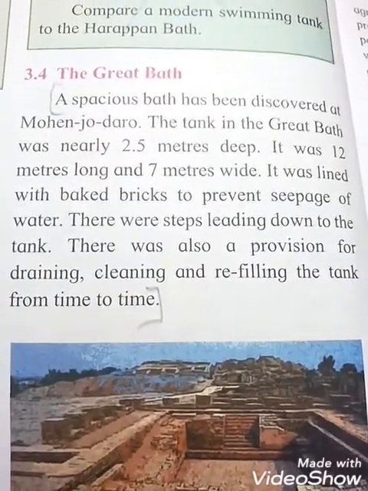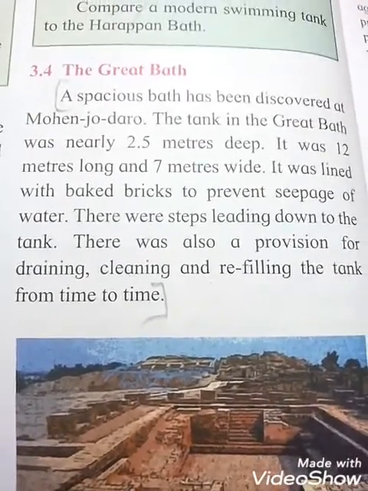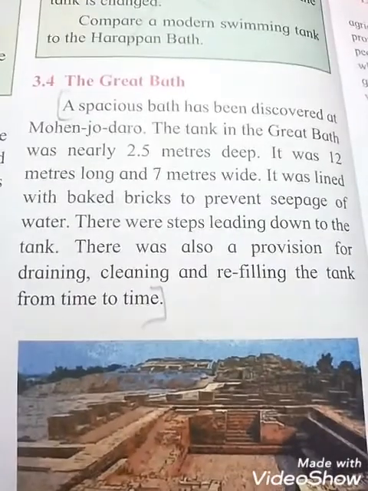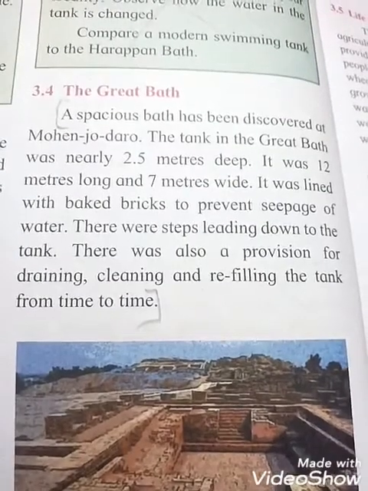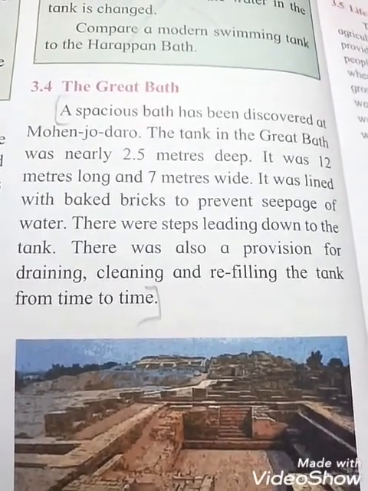The great bath. A spacious bath has been discovered at Mohenjo-daro. The tank in the great bath was nearly 2.5 meters deep. It was 12 meters long and 7 meters wide. It was lined with baked brick to prevent seepage of water.